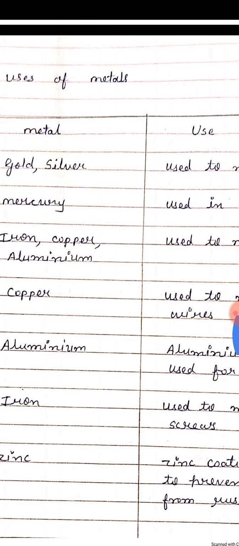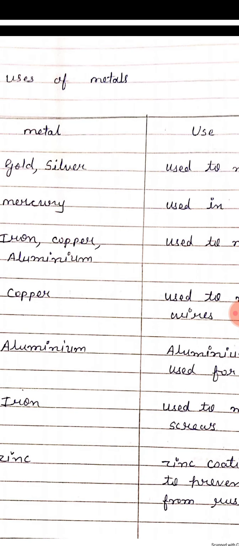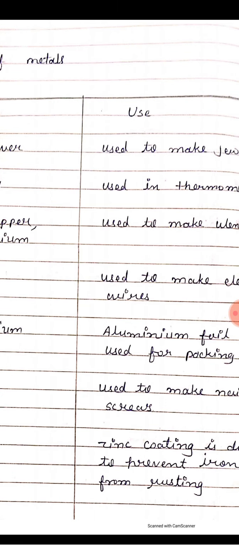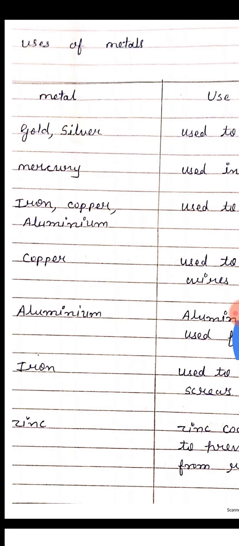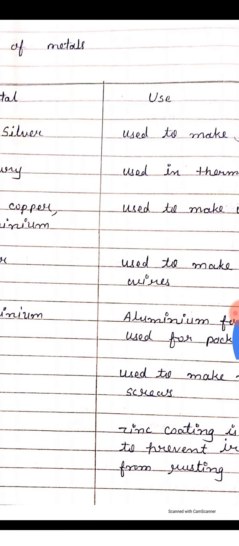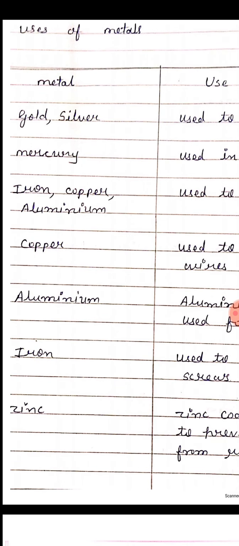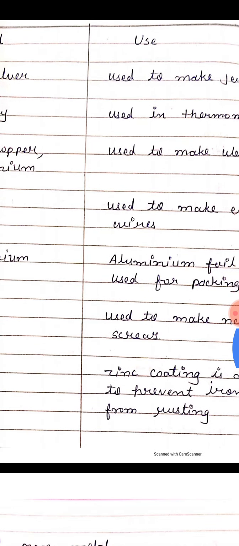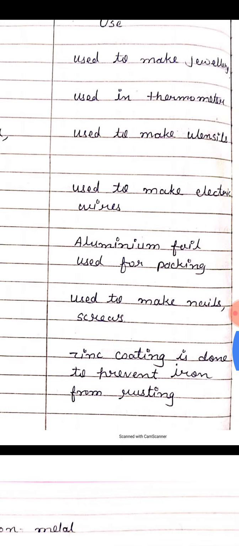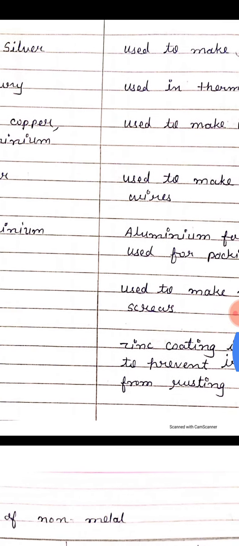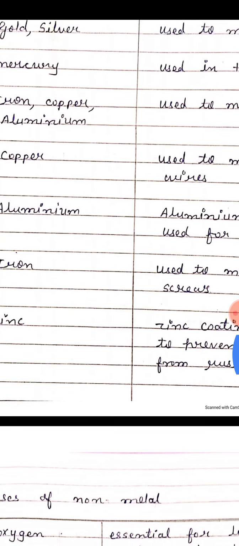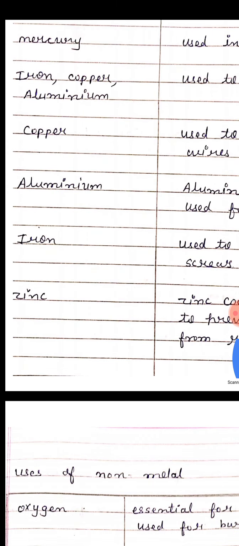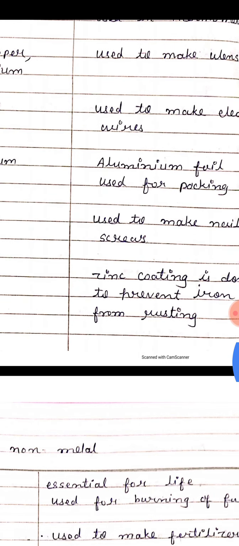Now some uses of metals. First is gold and silver. Students, you know very well about the uses of gold and silver to make jewelry or ornaments. Mercury is used in thermometers. Iron, copper and aluminium are used to make utensils. Copper is used to make electric wire. Aluminium foil is used for packing. Iron is used to make iron tools. Zinc is used for coating iron to prevent it from rusting.